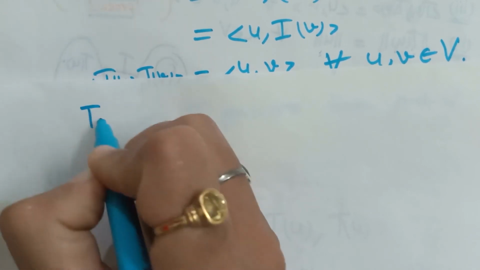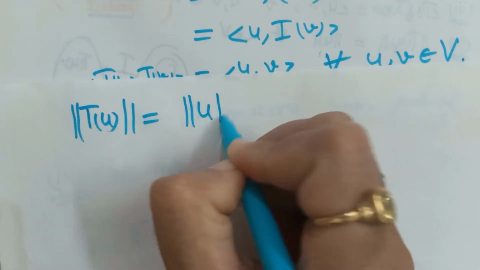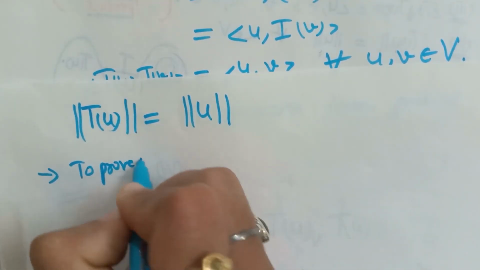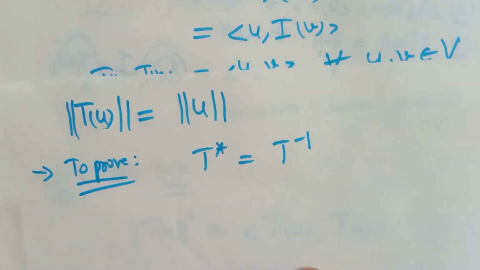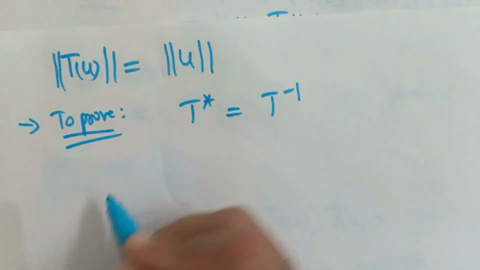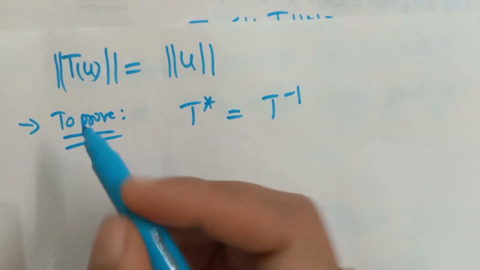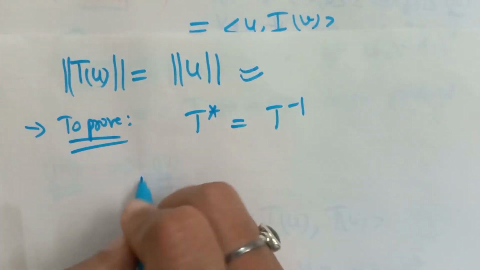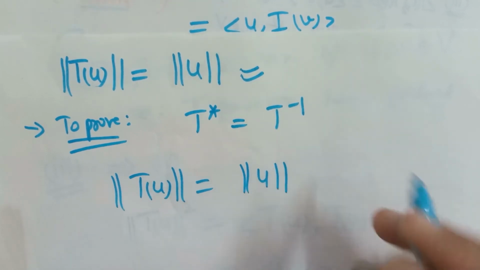Now norm of T of U is equal to norm of U, and we have to prove T star is equal to T inverse. Okay, so for proving this, we consider the condition 4, that is norm of T of U is equal to norm of U.